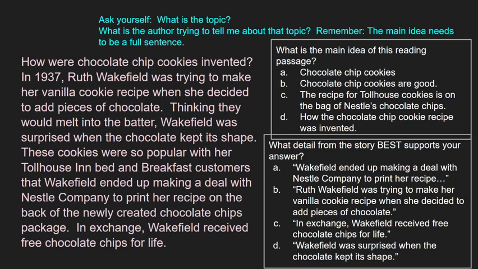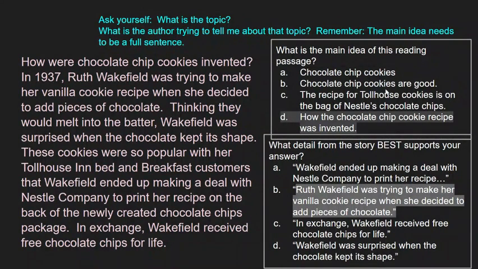Now that you've selected your answers, we're going to look at the correct answers. The main idea for this reading passage was about how the chocolate chip cookie recipe was invented. And the detail that best supports this, and this is where we're having trouble, is that Ruth Wakefield was trying to make her cookie recipe when she decided to add pieces of chocolate.